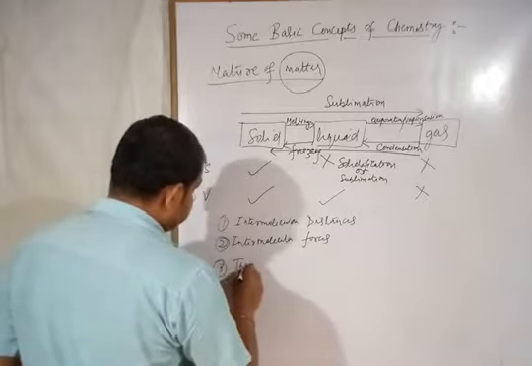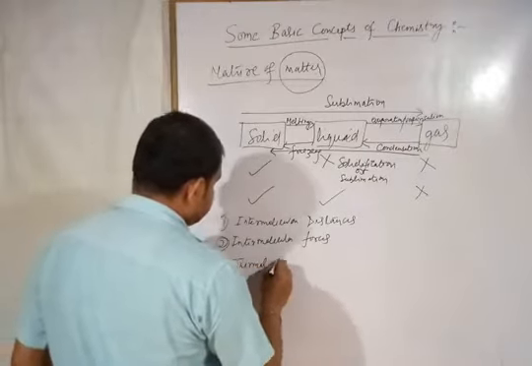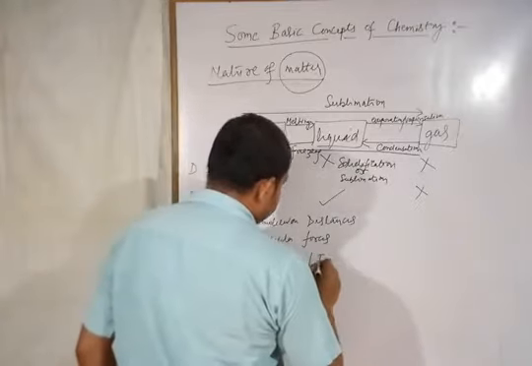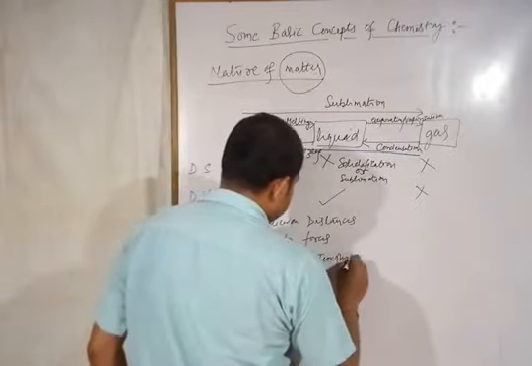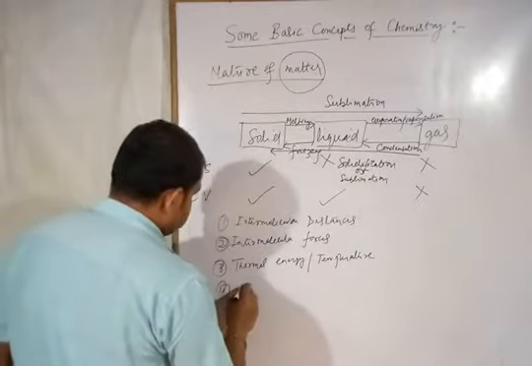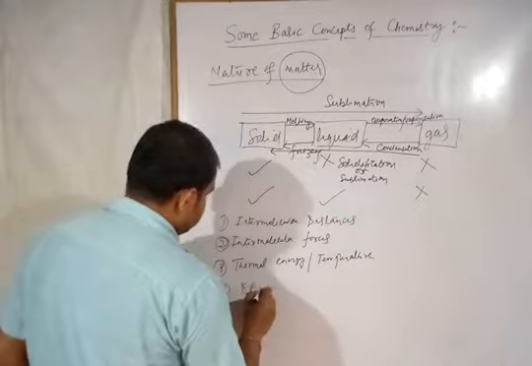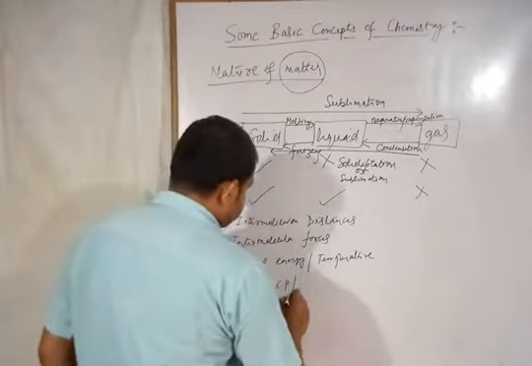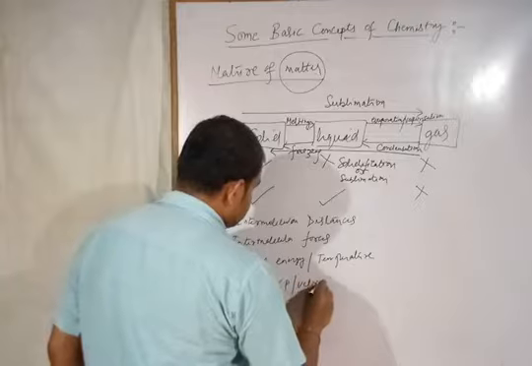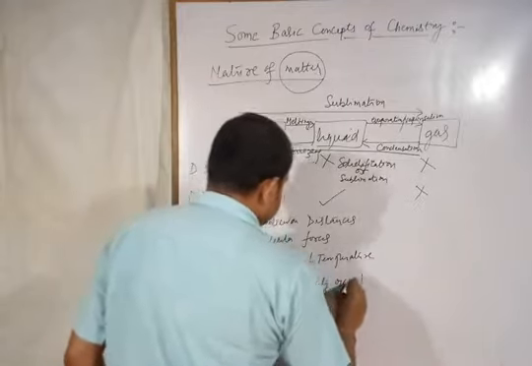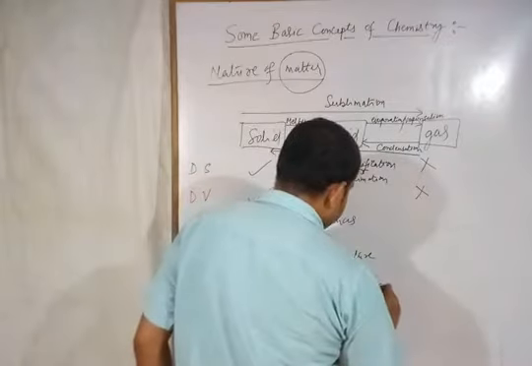Third is the thermal energy, or you can say temperature, and the fourth one is the kinetic energy of constituent particles, or you can say velocity of constituent particles, or you can say randomness of constituent particles.